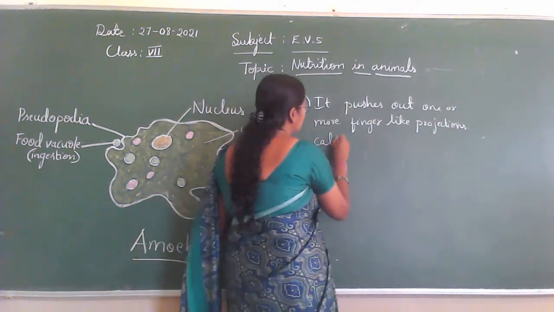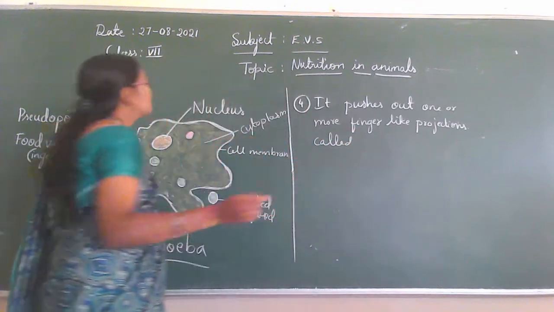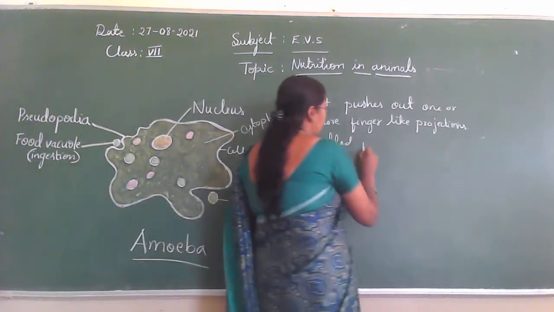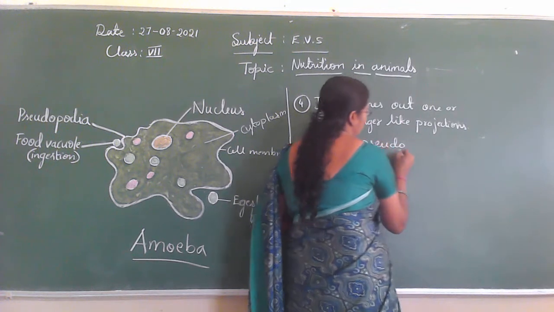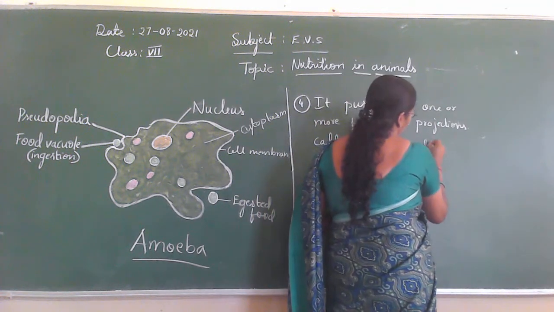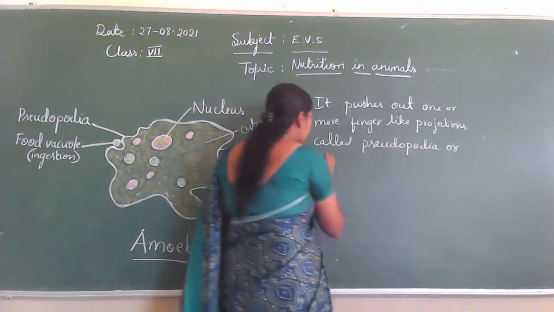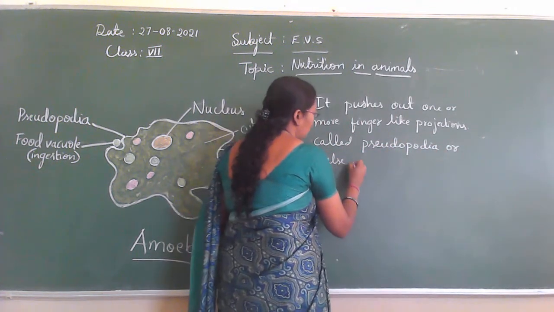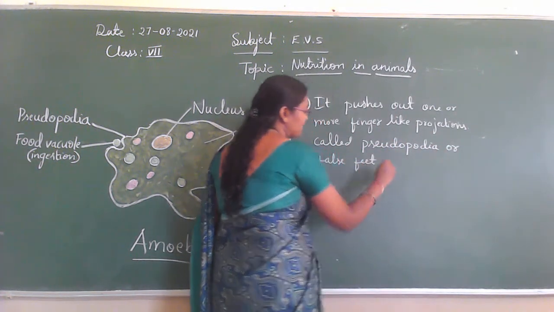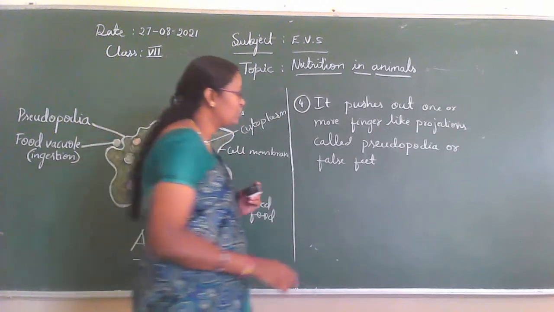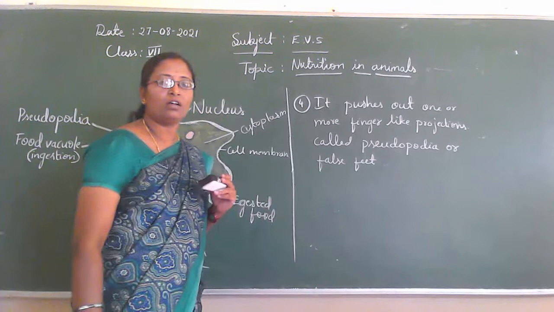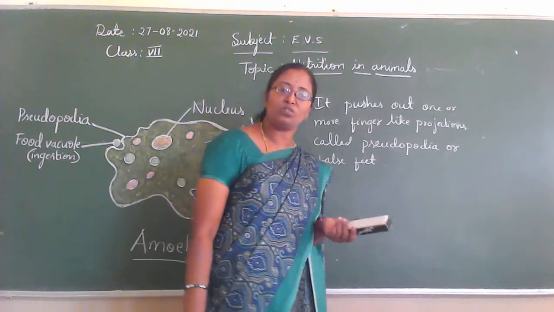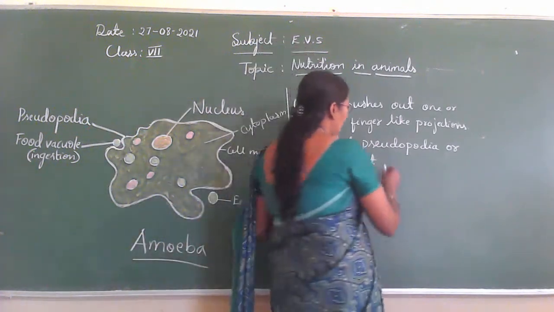What is the other name? False feet, meaning legs like that. So it uses its pseudopodia to consume the food, and also for its movement.